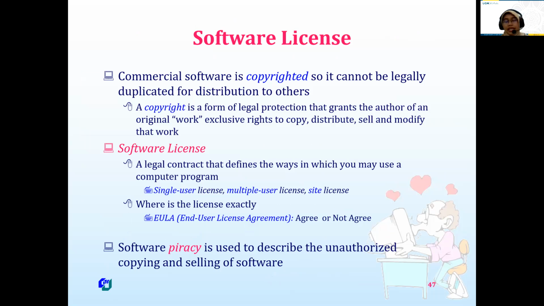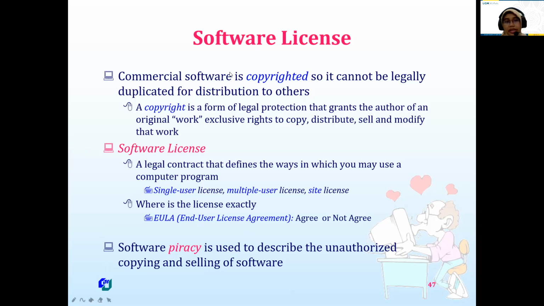So please use legal software, because we are computer science, we are one of the people who create software. So we have to appreciate it, because making software requires so many efforts. So you have to use legal software, and for legal software, this is the license.